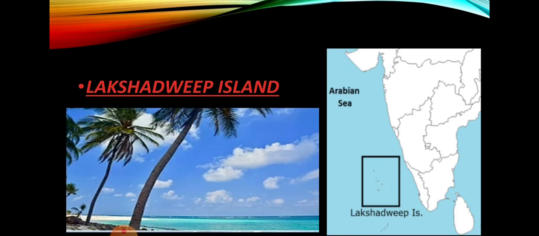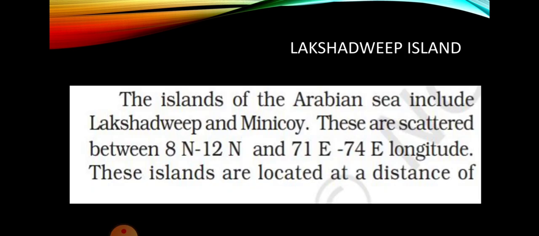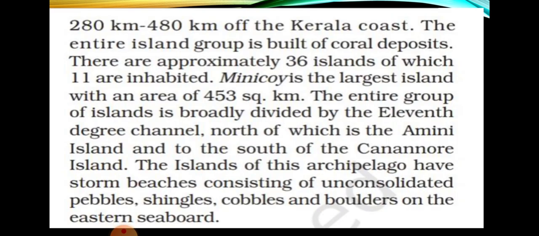Now Lakshadweep Island. See in the map the left hand side part, which is located in the Arabian Sea, in the southwest part of India. The Lakshadweep Island is located in the Arabian Sea, including Lakshadweep and Minicoy. Here also the latitudinal extension is written, 8 degree to 12 degree north, and the longitudinal extension is 71 to 74 degree east. This island is located at a distance of almost 280 kilometers to 480 kilometers from the Kerala coast.